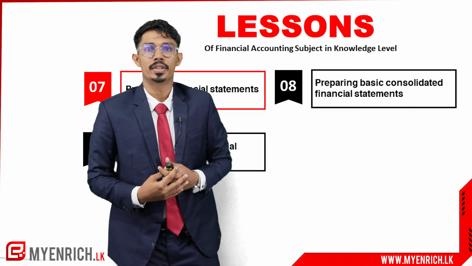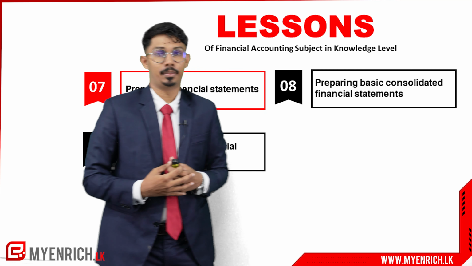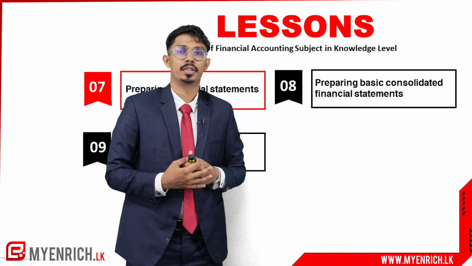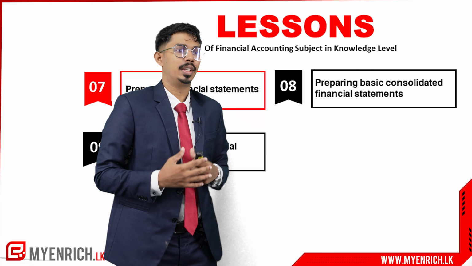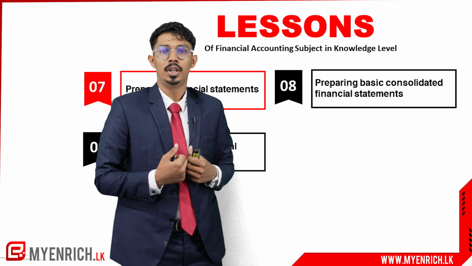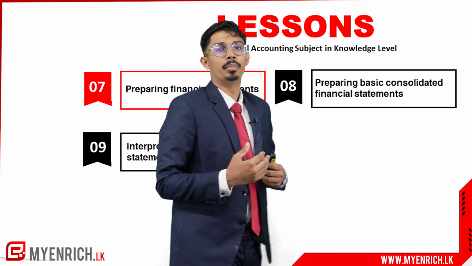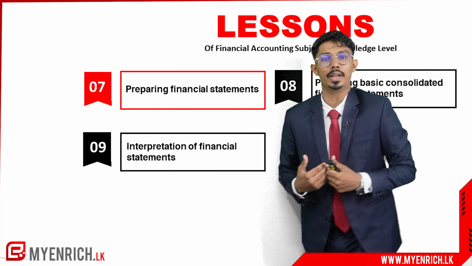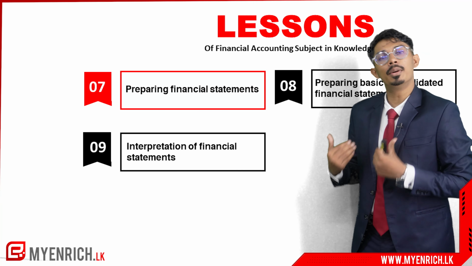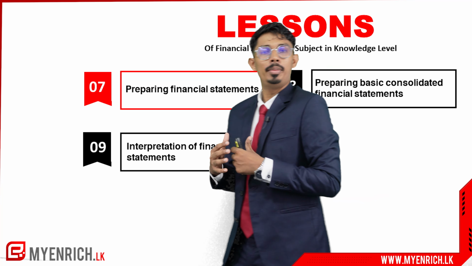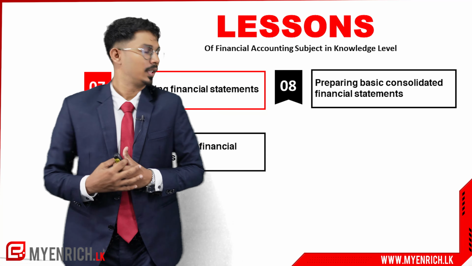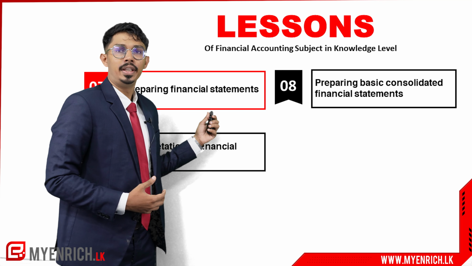Finally, we have our last chapter of the syllabus, which is interpretation of financial statements, which is a very logical subject, right? So what happens in this is, if I give just one information to you, you will not be able to make a good decision, right? So what we do is we compare information, and using this comparison, we'll be able to make a better decision. So that's what we study under this particular chapter.